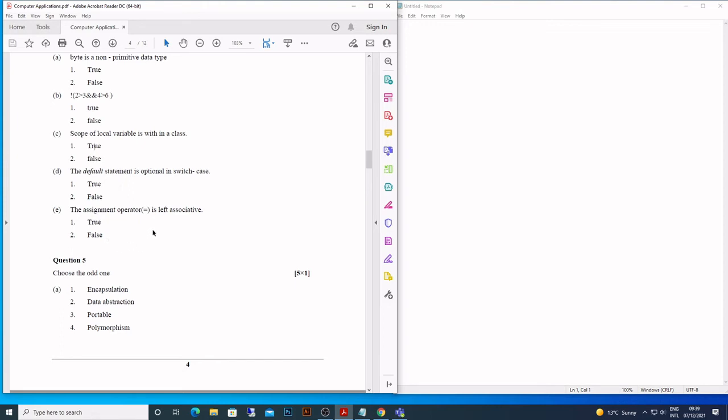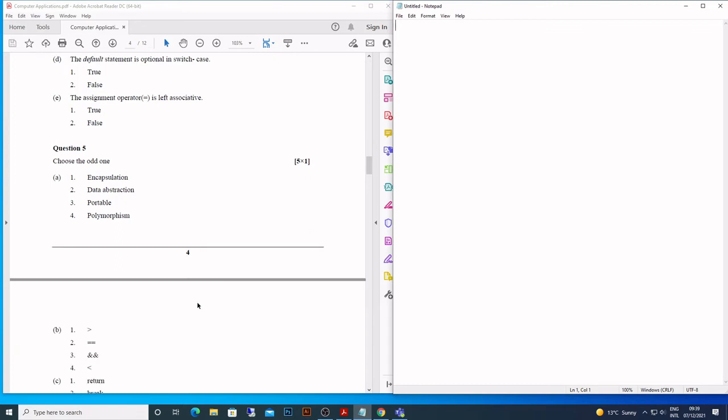Okay, the assignment operator is left associative. Now keep in mind how to remember this. There are three operators that are right to left: unary, conditional, and assignment operators are right to left. All the others are left to right. So this is an assignment operator. It is false. It has to be right to left. Okay. So that's how you can remember that.